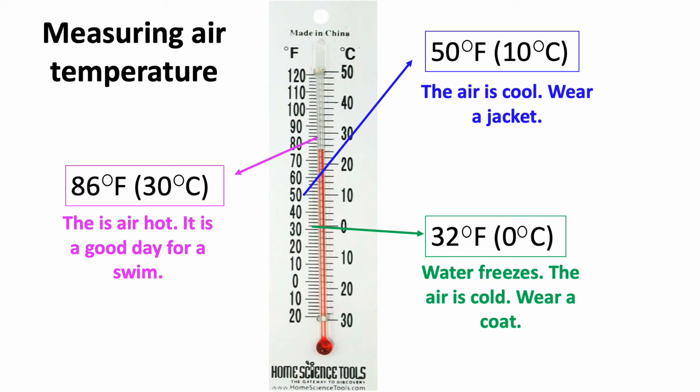Measuring air temperature. At 50 Fahrenheit or 10 Celsius, the air is cool. You have to wear a jacket. If it's 32 Fahrenheit or 0 Celsius, then the water freezes. The air is cold, you have to wear a coat. And if the weather is at 86 Fahrenheit or 30 Celsius, then the air is hot, it is a good day for a swim.